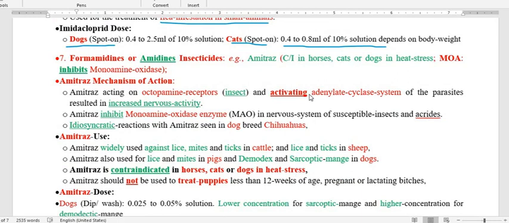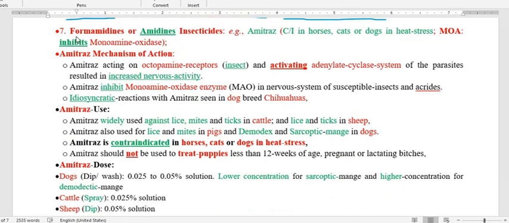The formamidines. Regarding formamidines, this is very important, and the drug is amitraz. This is very much used against ectoparasites. An important point with amitraz is that it is contraindicated in species like horses, cats, and dogs in heat stress. As for its mechanism of action against the susceptible ectoparasite, it primarily acts on one receptor, which we call the octopamine receptor.